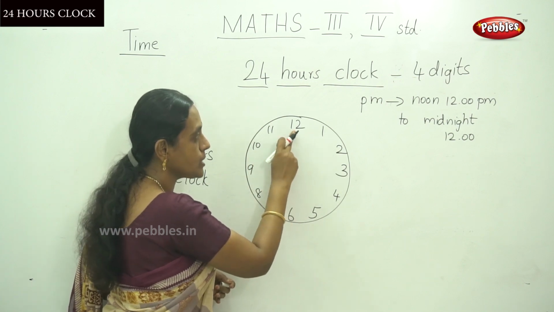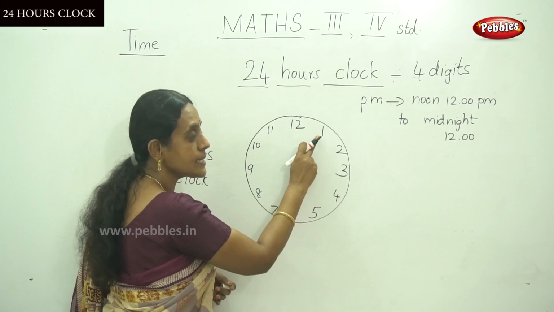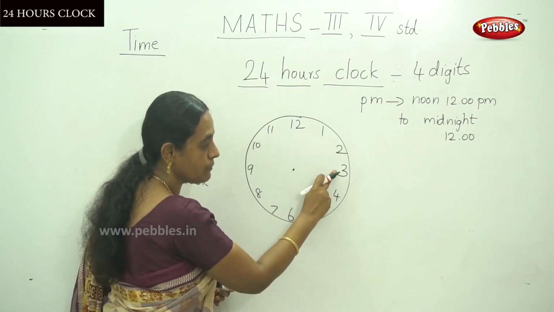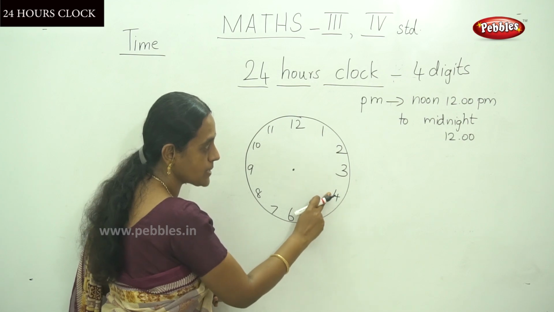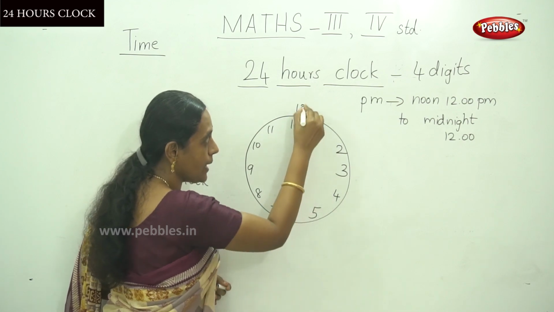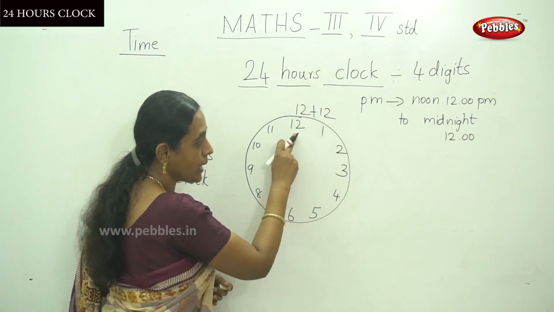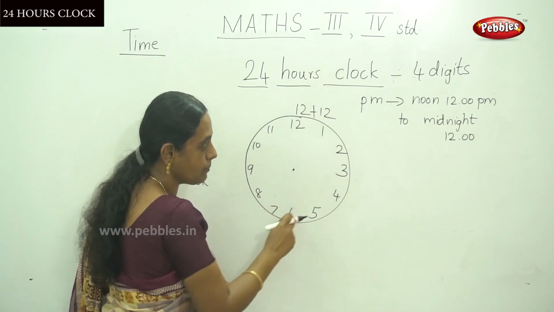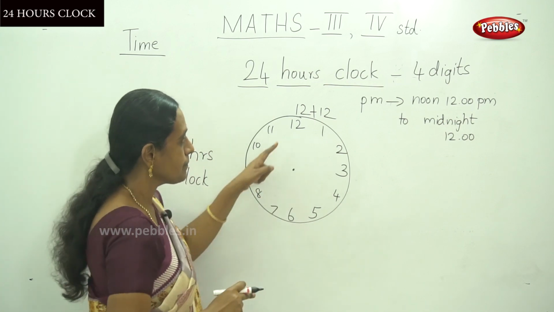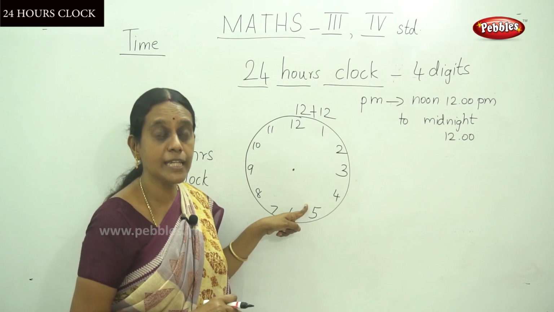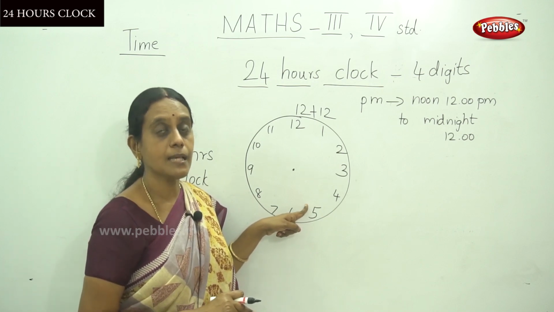Again the time, that is 12 plus 1, that is 13. 13 plus 1, 14. 14 plus 1, 15. 15 plus 1, 16. Because there is 12 plus 12 for 24 hours. So after the 12 hours, you have to add one number. That means 12 plus 5, that is, 5 o'clock means 17.